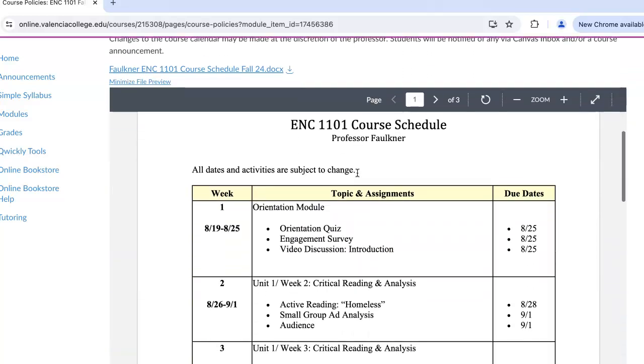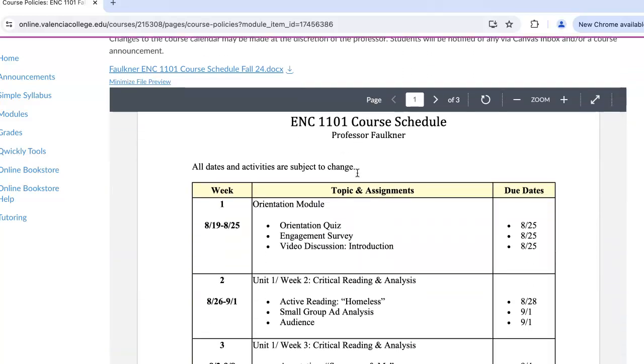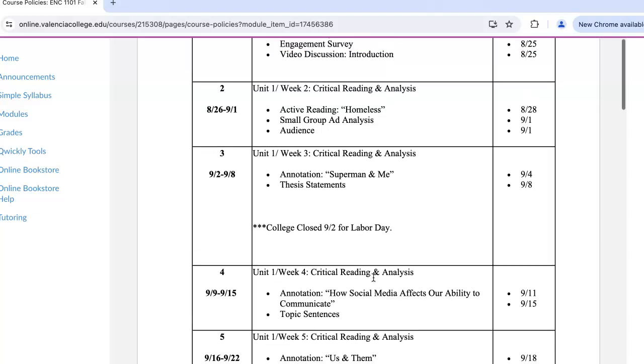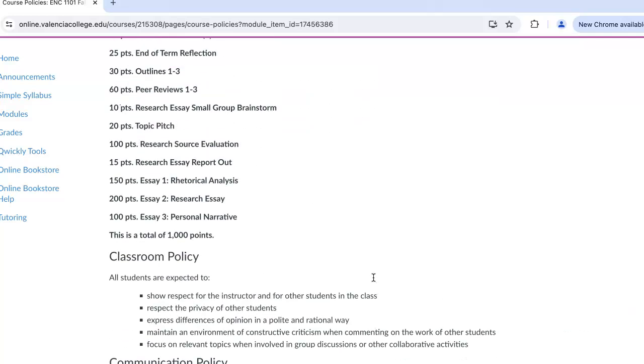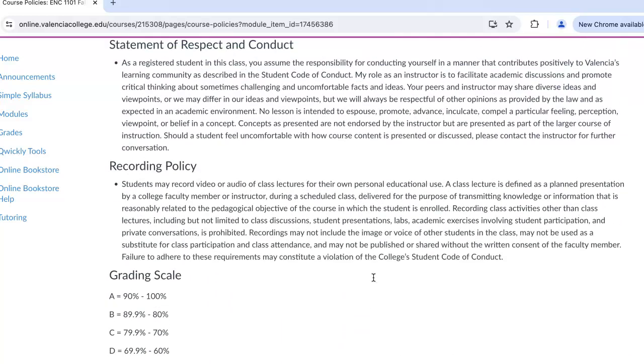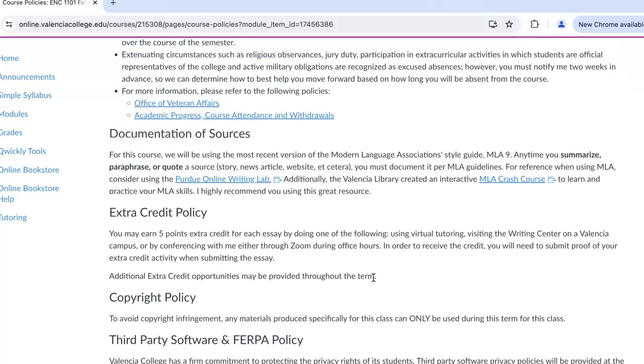I've provided you your course schedule here. Please note that each week is broken down into this is what we're doing, and here are your assignment due dates. Please keep an eye on this, but understand that the course schedule is subject to change. The fall can be particularly tricky with the course schedule because if we were to have a hurricane where the college closes, then that might impact the course schedule, and you would have an updated course schedule from me as well as a notification via Canvas and email should that happen.